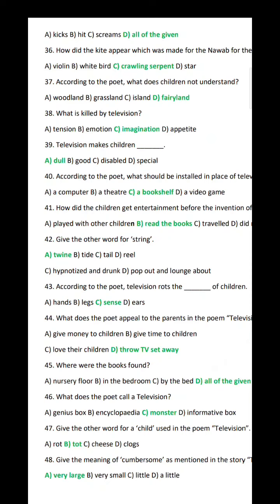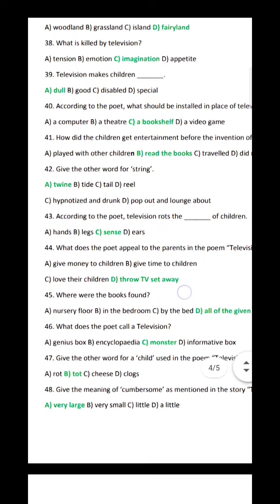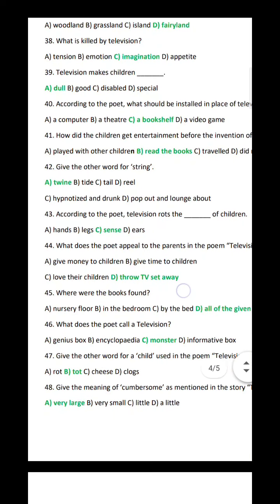Question 37. According to the poet, what do children not understand? Option D. Fairyland. Question 38. What is killed by television? Imagination. Question 39. Television makes children dash.